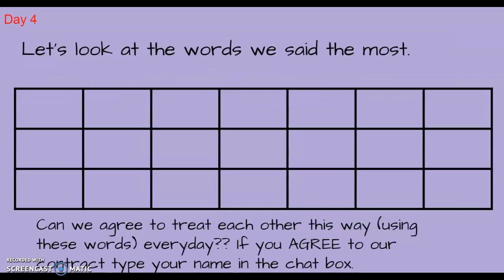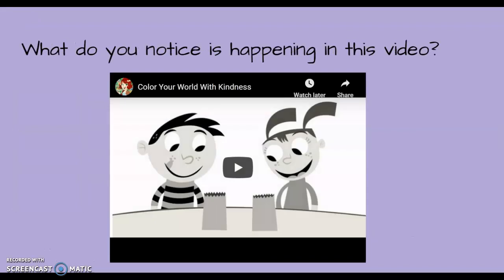On day 4, we'll finish up by looking at the words we said the most when we answered all 4 questions. Can we agree to treat each other this way using these words every day? When we agree, we'll each type our name in the chat box. We'll finish up with this video called Color Your World with Kindness. What will we notice is happening in the video? Get ready to think about how we'll treat each other this year. As we make our social contract, we will agree on how we will treat each other to make this year the very best.